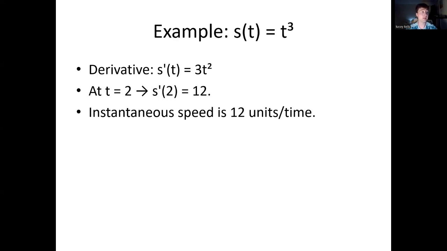And so if we input 2 into this, then we are left with 3 multiplied by 2 squared, which comes out as 12, which is the instantaneous speed, in instantaneous units per time. So the object is moving at a speed of 12 units per time. This is the instantaneous speed, as opposed to the average speed over an interval, because we're not looking at an interval anymore. We are just looking at the instantaneous speed.